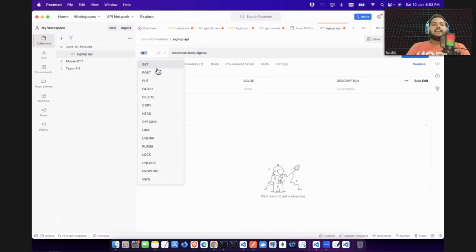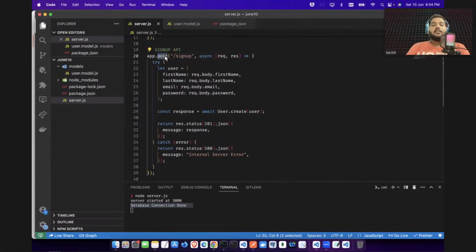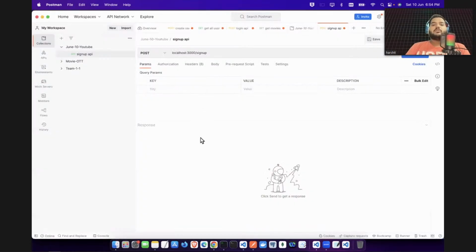Now there's get and post and all these things here. I will be using post here because this is my post API. Now I want to give these details from my body. So how can I give? There is a body tab here. You will click on this raw, and then click on the dropdown and choose JSON format.